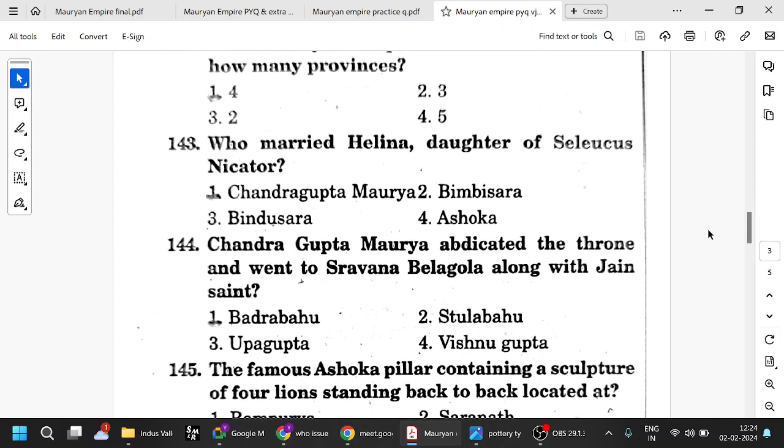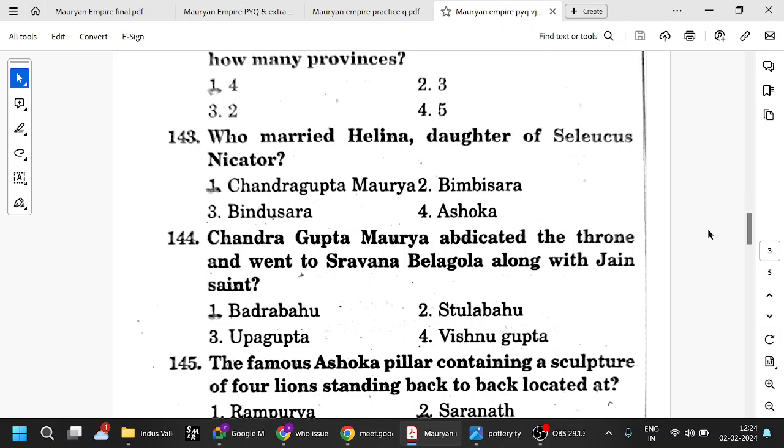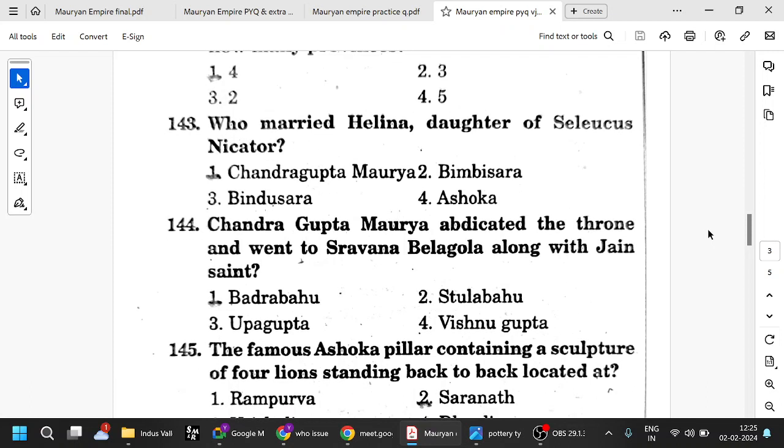So who married Helena, daughter of Seleucus Nicator? Seleucus Nicator is the Greek governor left behind by Alexander. Chandragupta Maurya defeated him and married his daughter Helena. And for that marriage, he gave 500 elephants. That is also a standard question people remember. 500 elephants were given to Seleucus Nicator by Chandragupta Maurya, just as a friendly gesture.